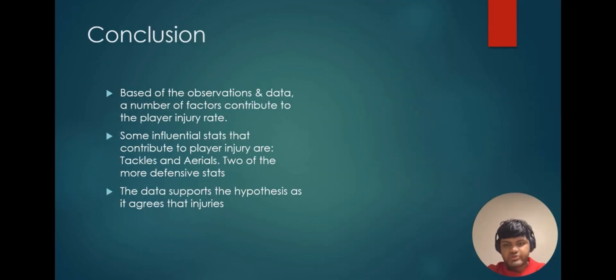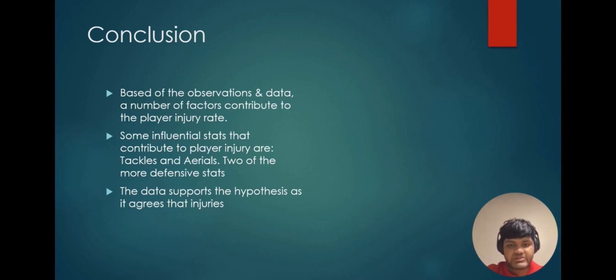After all of our observations, data analysis, data manipulation, and machine learning that we've done, we came to the conclusion that our hypothesis was supported. Our hypothesis initially was that defensive stats are the ones that affect injury rates the most. We saw from the models that tackles and aerials showed jumps in accuracy when we did feature engineering.